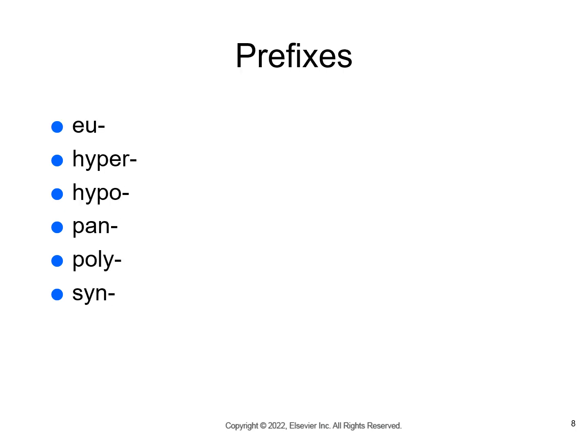Some prefixes are eu, and this is pronounced as if it were one letter. Hyper, which means excessive or above. Hypo, which is kind of the opposite, is below, deficient, incomplete, or under. Pan means all or total. Poly means much or many. And syn means together or joined.